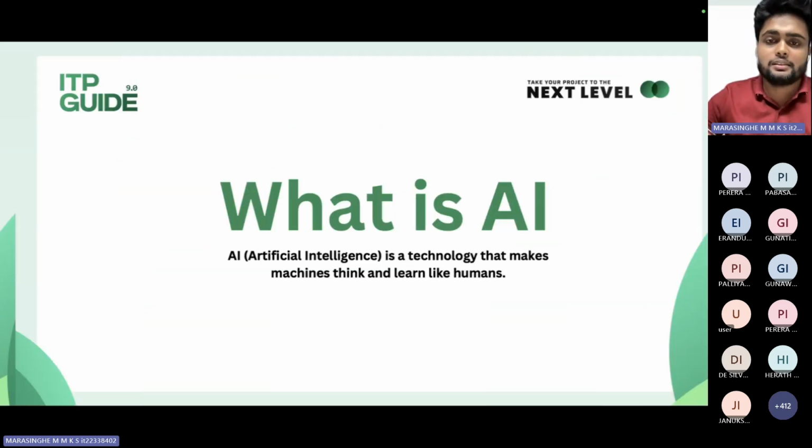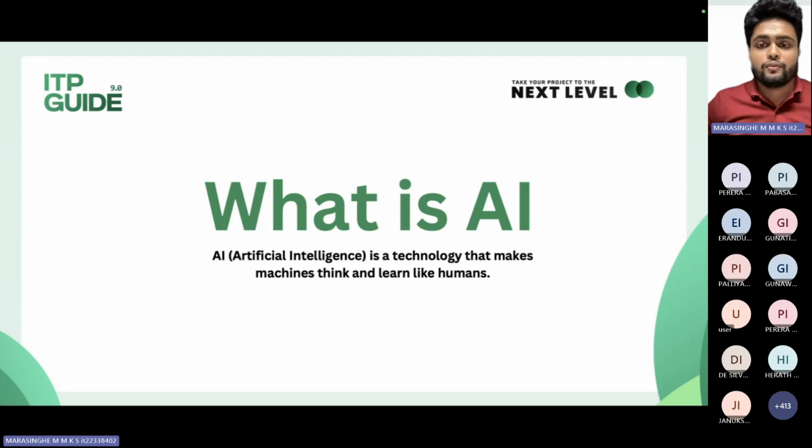So let's learn what AI is first. According to ChatGPT, AI is the technology that gives machines the ability to think and learn like humans. This AI is currently revolutionizing our world bit by bit. Bit by bit, it is changing our whole world.